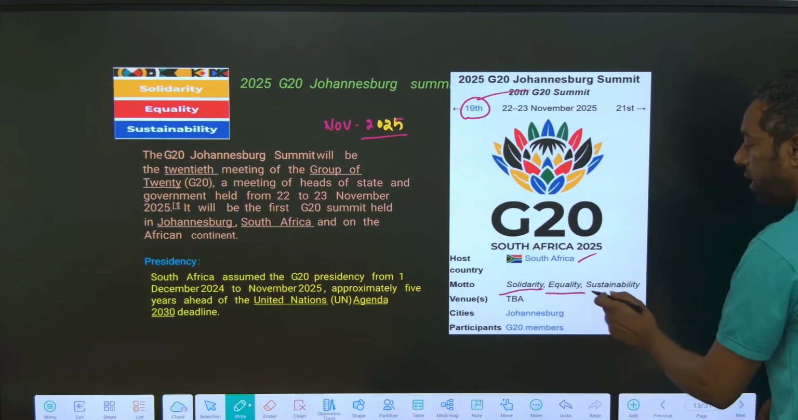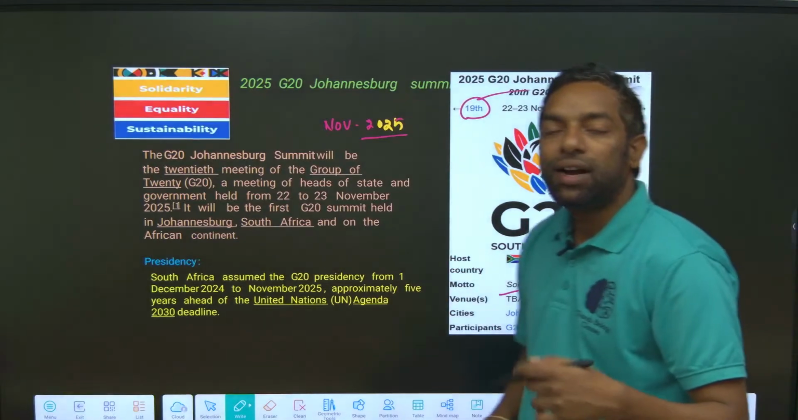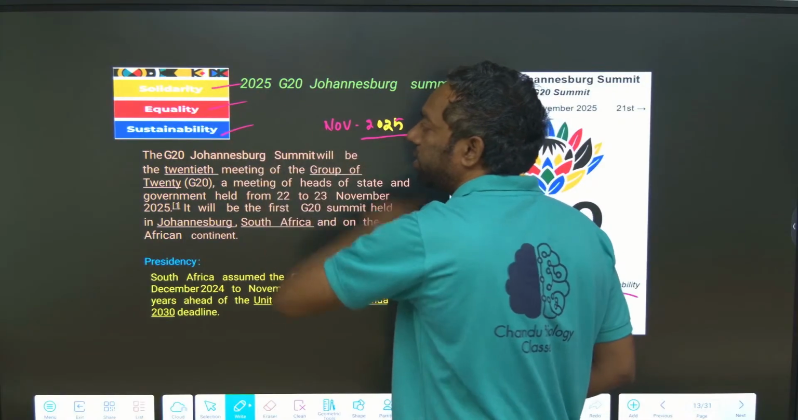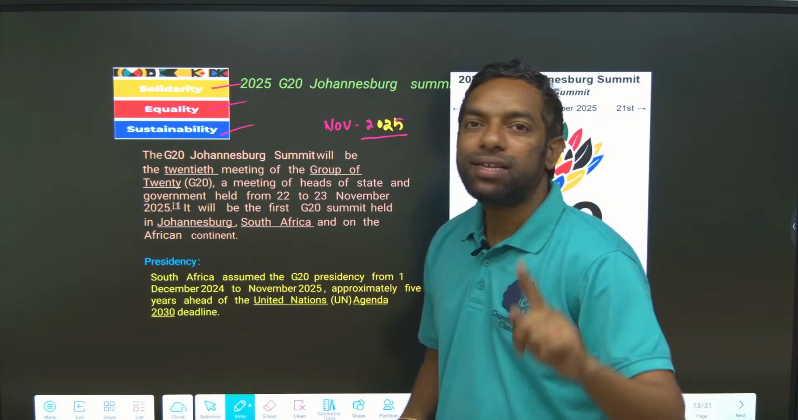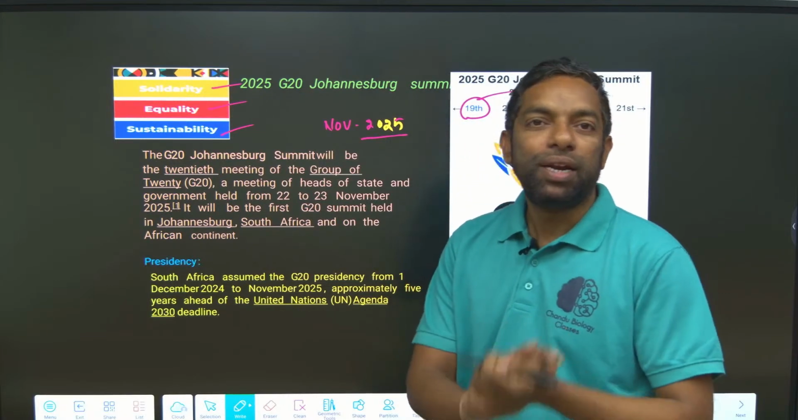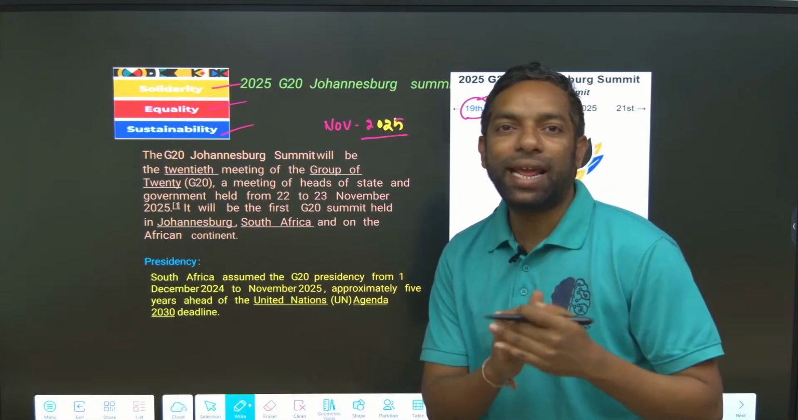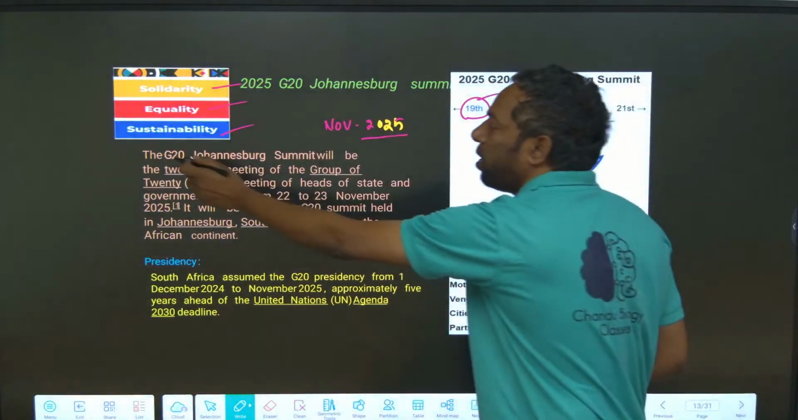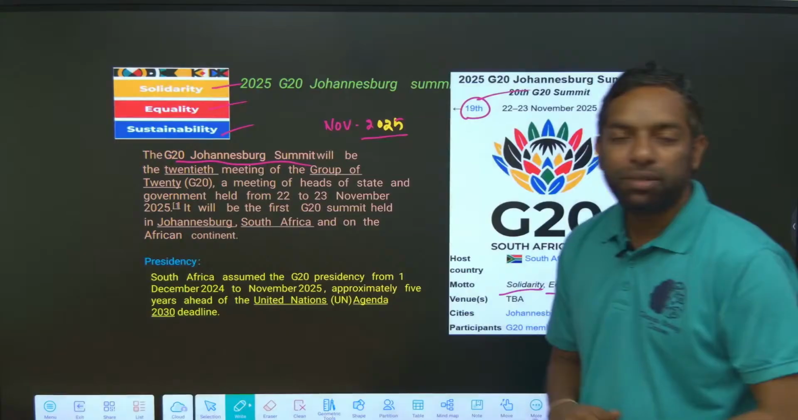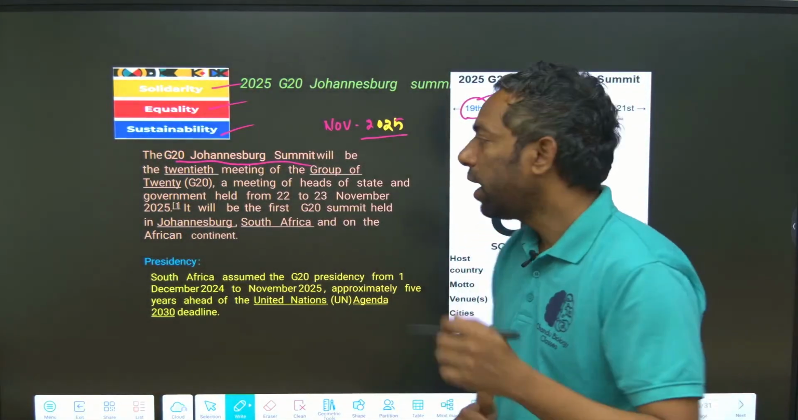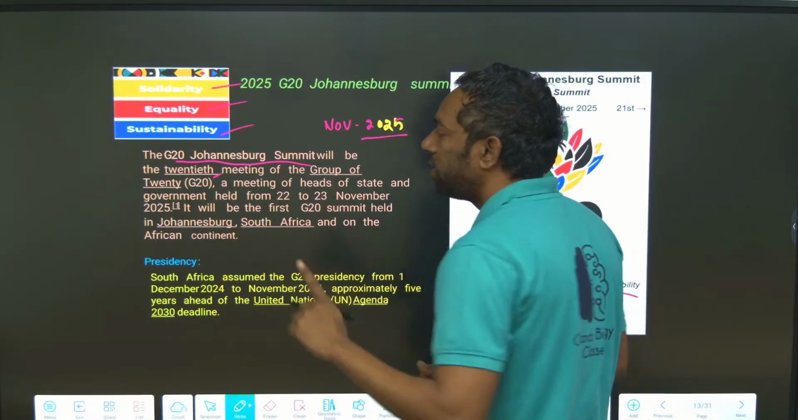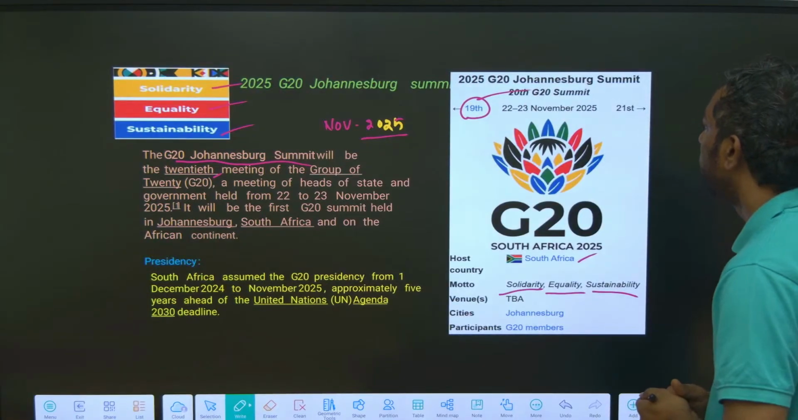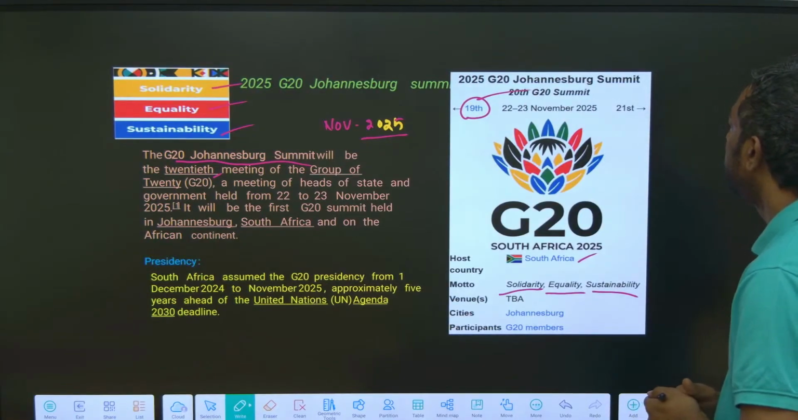Solidarity, equality, sustainability. This is the theme of 2025 G20, which South Africa is going to host in the coming November. We can call it the Johannesburg Summit. Johannesburg is a city of South Africa. It is the 20th meeting of the Group of 20, November 21st.